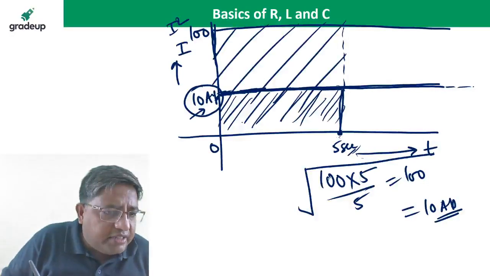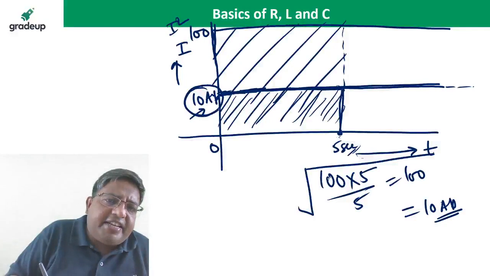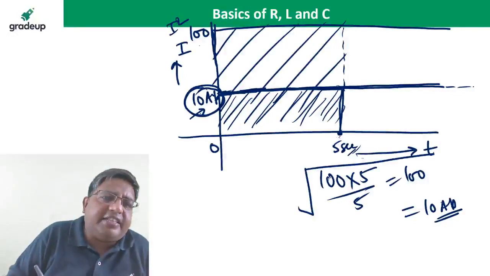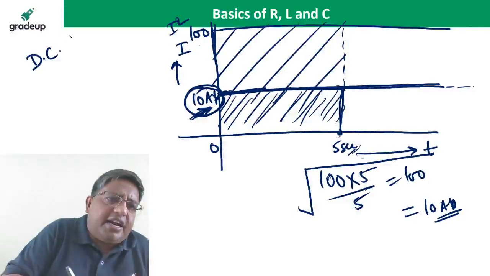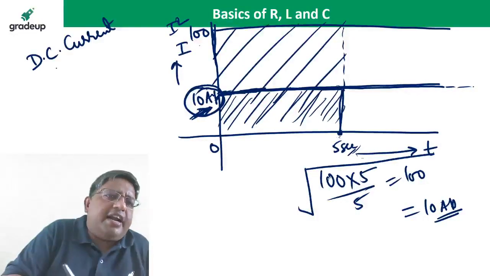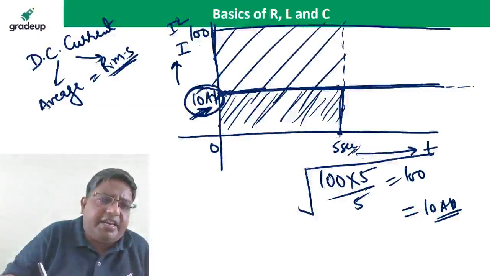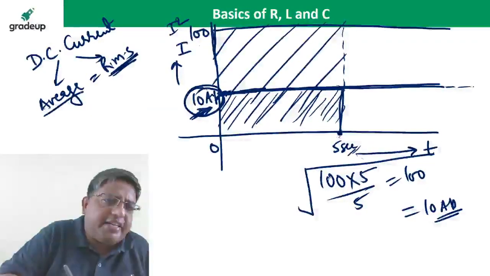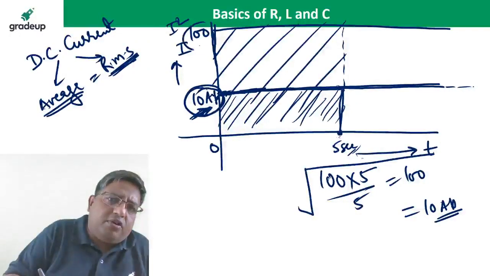Sanket is asking whether the average value is used for DC power. No. Because in the DC case, average and RMS are the same, that is why we can say either average or RMS. But in the case of resistance, always take the RMS value. For DC current, average is equal to RMS, so either value works. Otherwise, we always take the RMS value of the current.